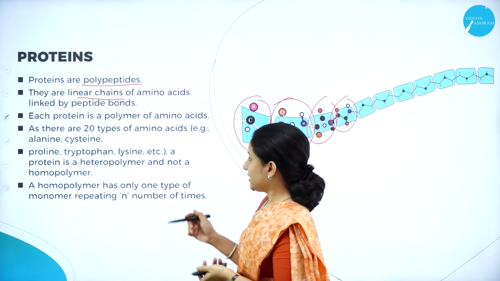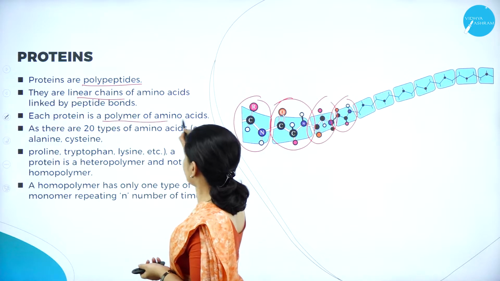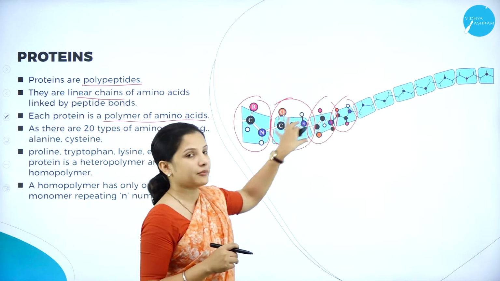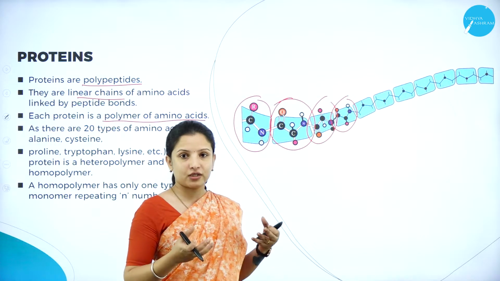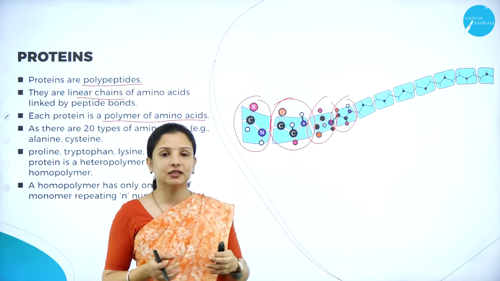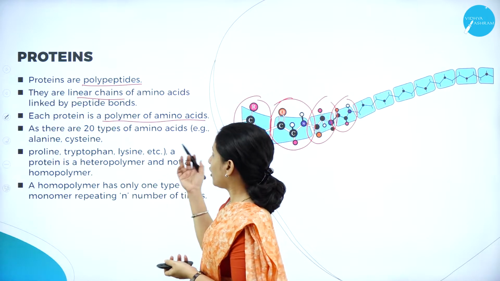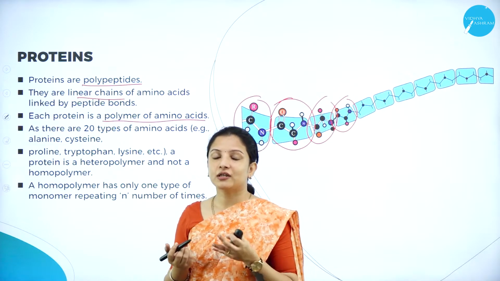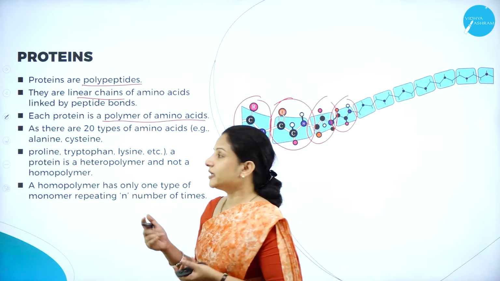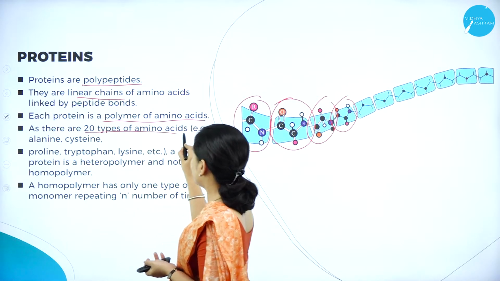And the proteins are a polymer of amino acids. They are made up of chains of different monomer units. What are the monomer units? They are made up of different amino acid units here. Therefore, they are the polymers of amino acids. How many types of amino acids is the protein made up of? They are made up of 20 types of amino acids.